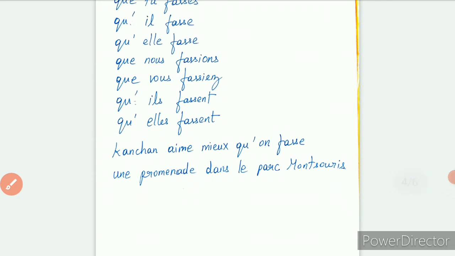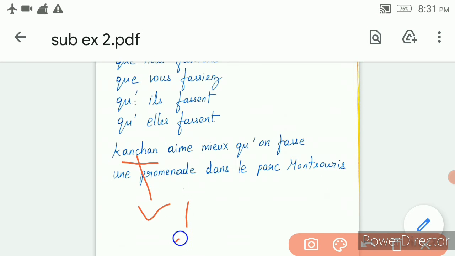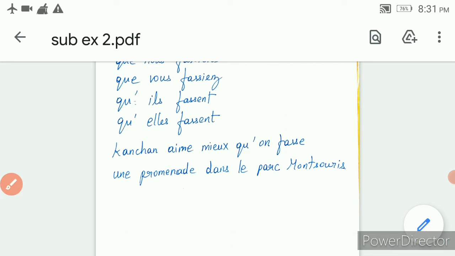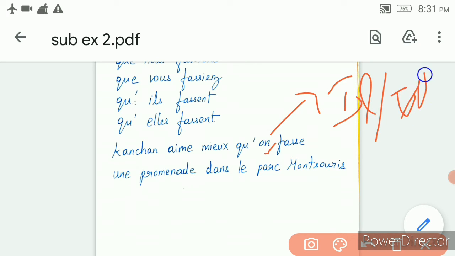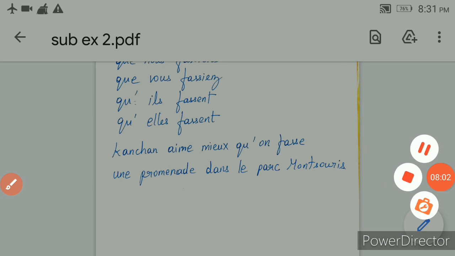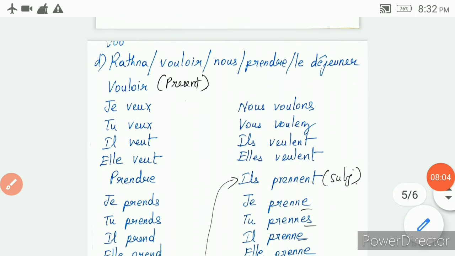Then Kanchan est mieux qu'il fasse une promenade dans le parc. Okay, so Kanchan is the name of a boy. So il. So you have to take the il conjugation of present tense. Mieux qu'il fasse. So as I told, for il you have to take the il/elle conjugation only. Okay. Now let me move on to the next one, D.